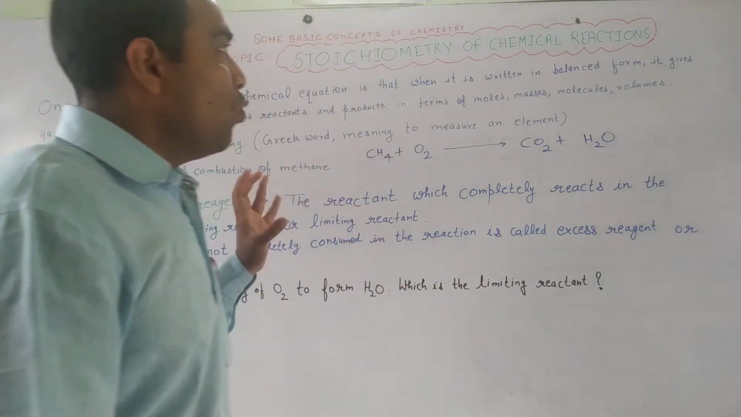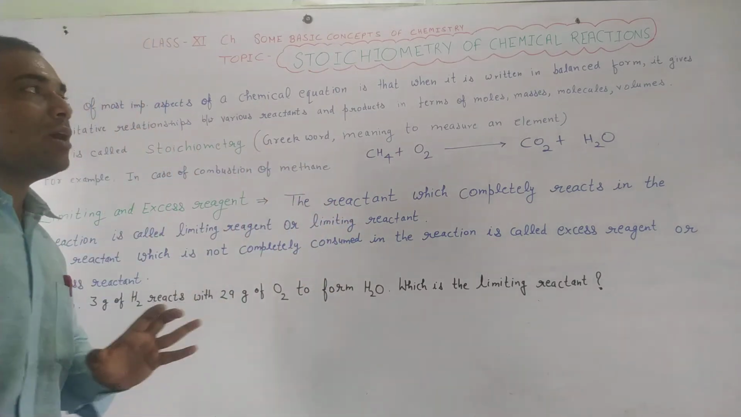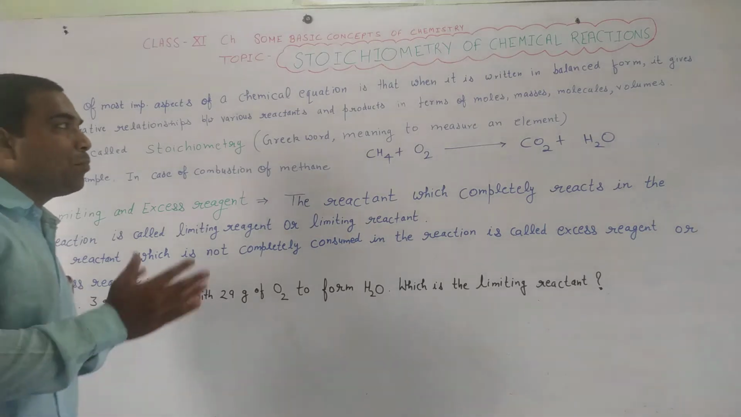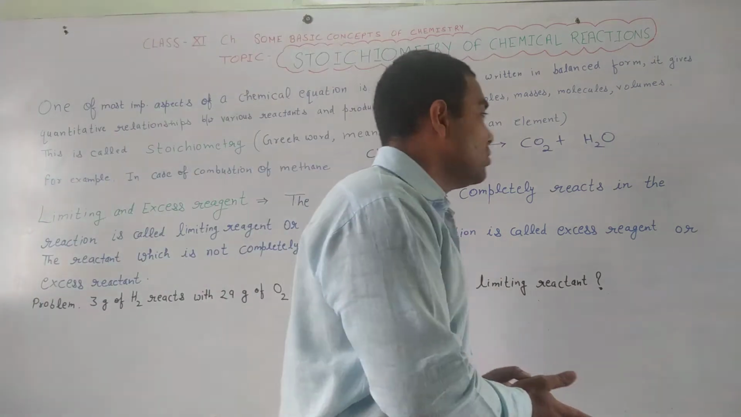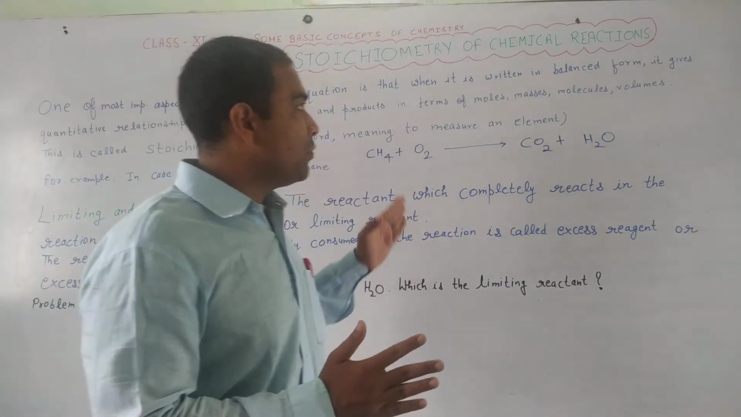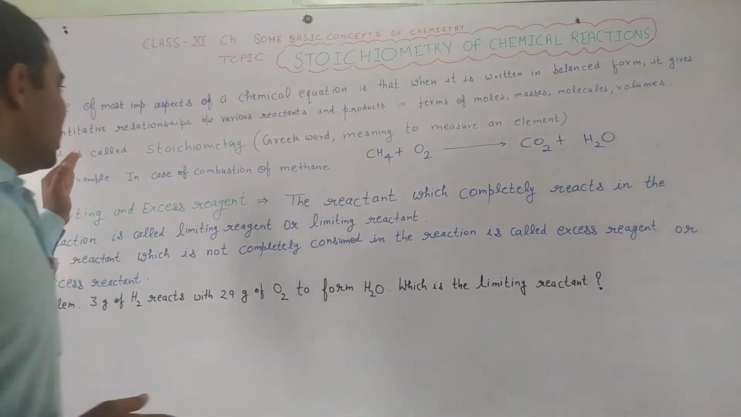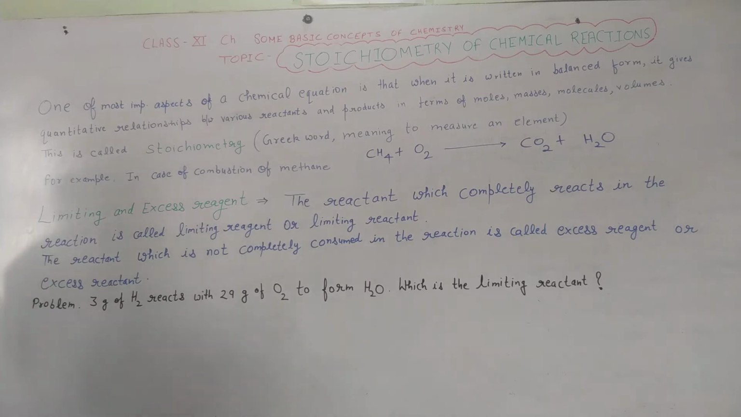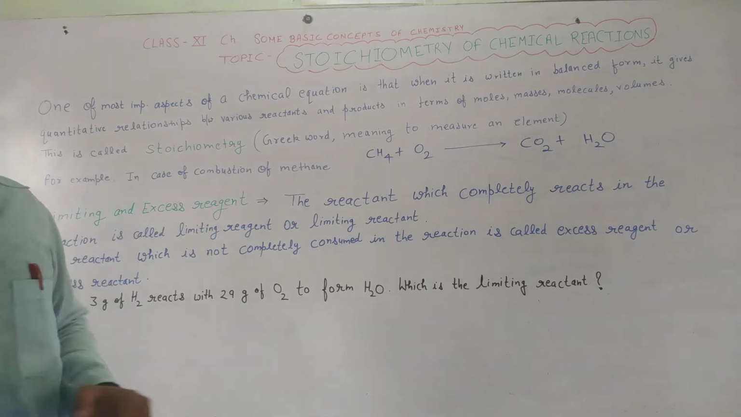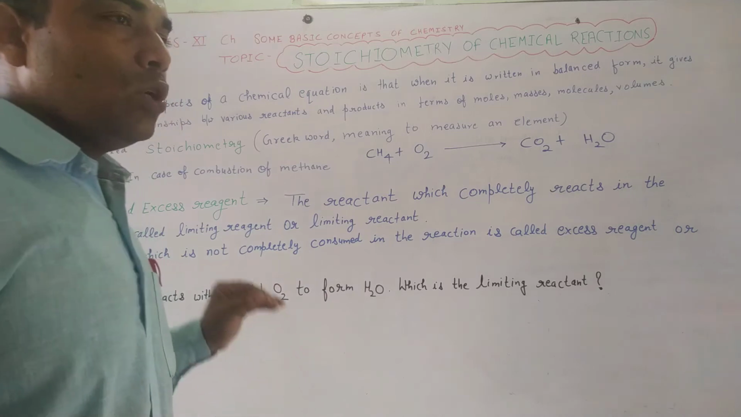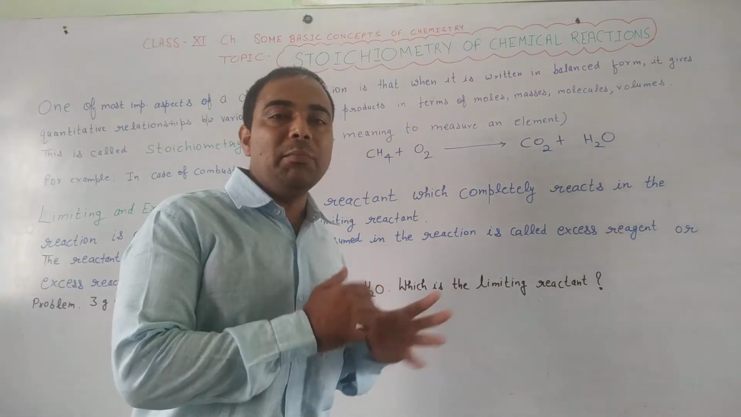When we write a balanced chemical equation, it gives a quantitative relationship between various reactants and products in terms of their moles, masses, molecules, volumes. And this is known as stoichiometry. As I told you, it arises from two half words, stoichion and metry. Stoichion means element and metry means measurement. So to illustrate it, I am taking an example.